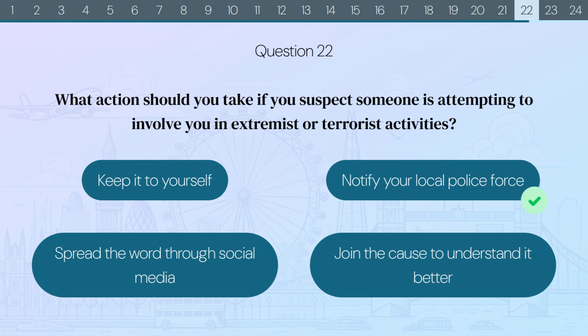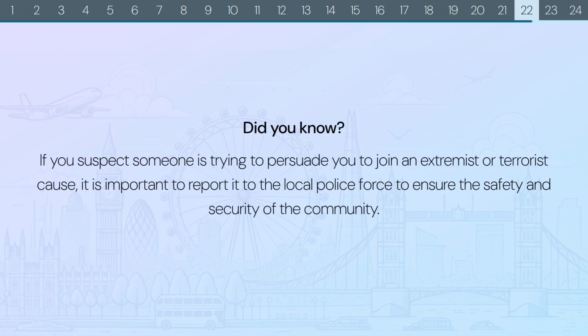The correct answer is notify your local police force. Did you know? If you suspect someone is trying to persuade you to join an extremist or terrorist cause, it is important to report it to the local police force, to ensure the safety and security of the community.